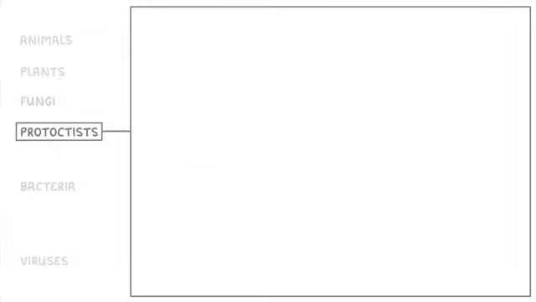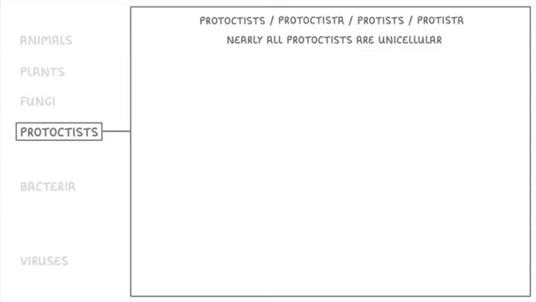If we move on to protoctists, the first thing that I want to clarify here is that the terms protoctists, protoctista, protists, and protista all mean basically the same thing. So don't worry about which word you use, they all refer to the same kingdom of organisms. But for this video, I'll use the term protoctists. Nearly all protoctists are unicellular, so single-celled organisms. But there's still a huge amount of variety between the different species.